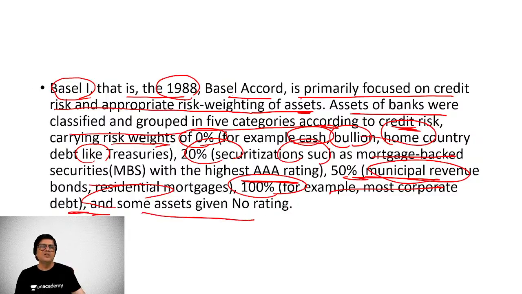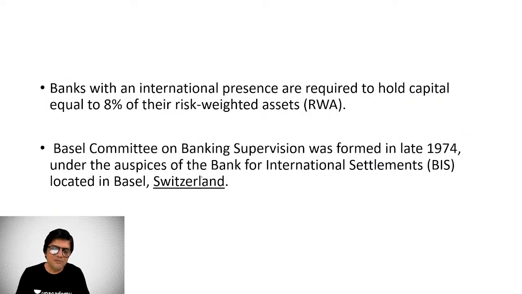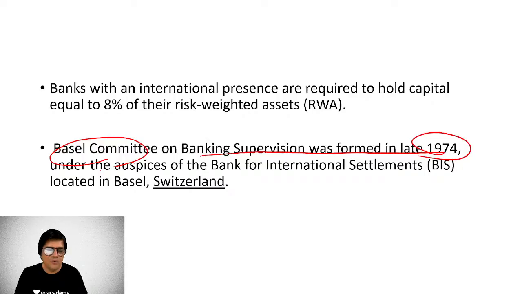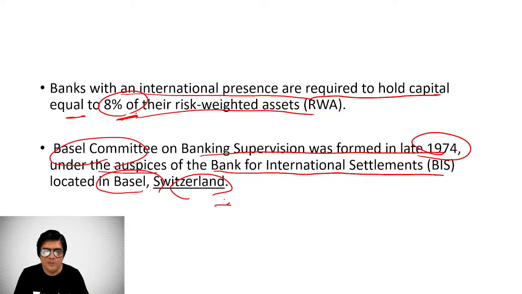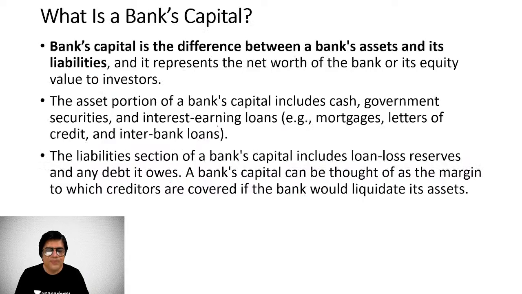And some assets were given no rating. The Basel Committee on Banking Supervision was formed in late 1974 under the aegis of the Bank for International Settlements, located in Basel, Switzerland. Banks with an international presence are required to hold capital equal to 8%, that is, their capital adequacy ratio is 8% of the weighted risks.